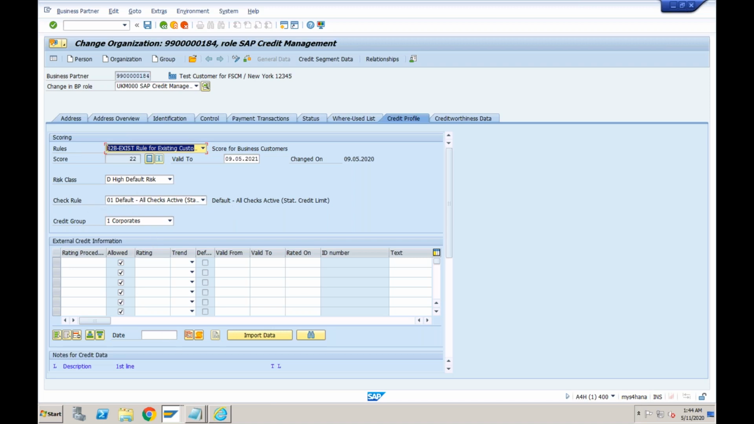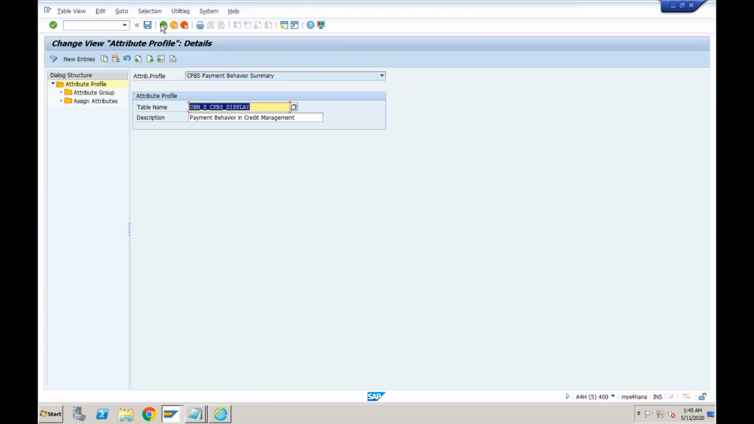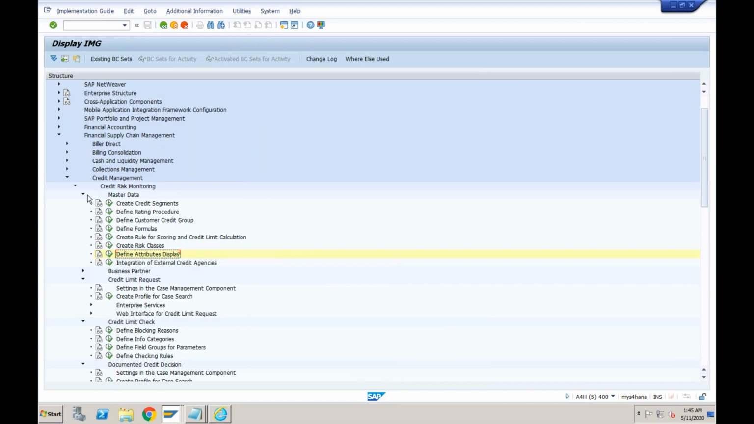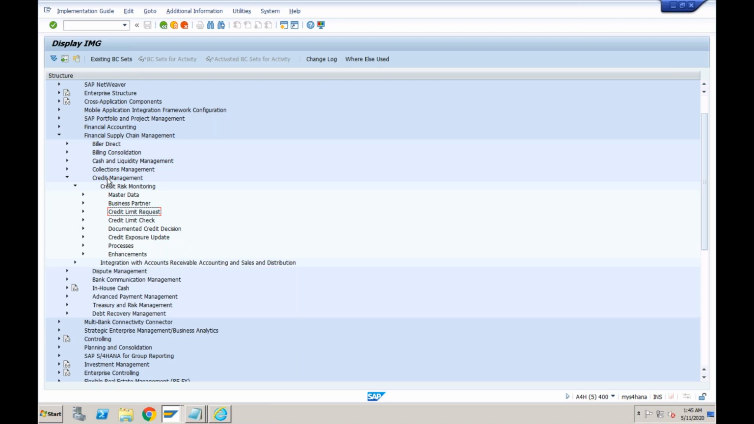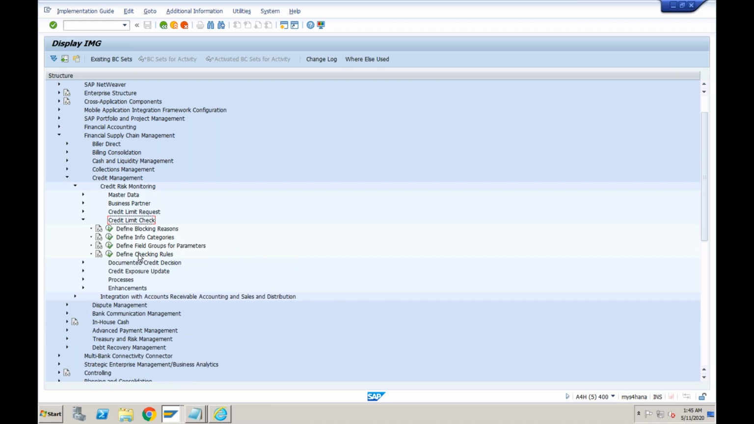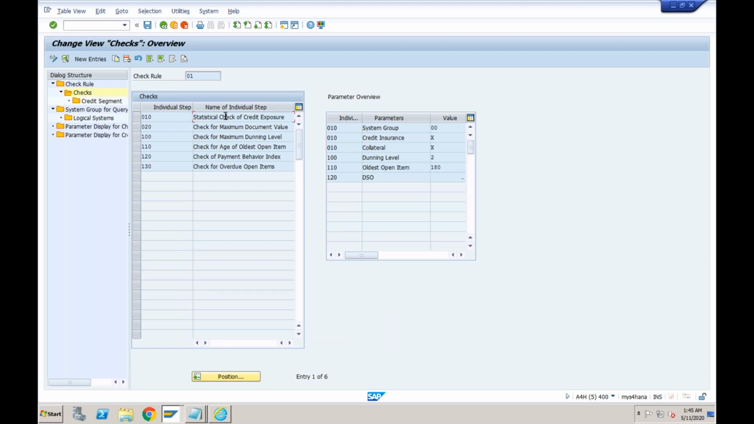So I'll go to this check rule 01. Again in the configuration, okay, so this is where the check rules are created. In credit management, credit risk monitoring, credit limit check, and you have this defined checking rules. So the one that we are using is 01. This is pre-delivered by SAP. Let's open this. This will perform these checks. It will first check whether the credit exposure is available or not. Second, it will check the maximum document value. So let's go ahead with this now.